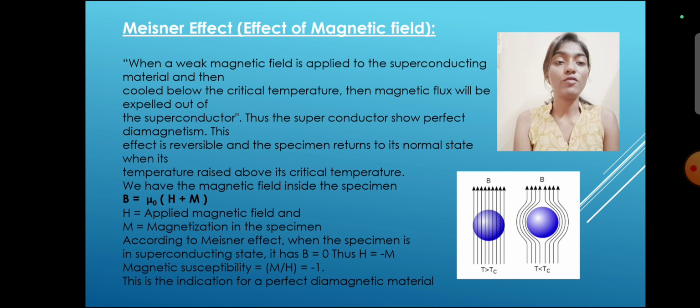We have the magnetic field inside the specimen B equal to mu naught times H plus M, where H is the applied magnetic field and M is the magnetization in the specimen. According to the Meissner effect, when the specimen is in the superconducting state, B equal to 0, thus H equal to minus M. Magnetic susceptibility equal to M divided by H, that equals minus 1. This is the indication for a perfect diamagnetic material. You can see the diagrams on the screen.